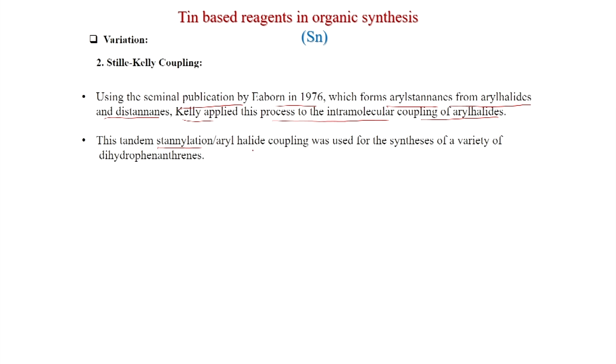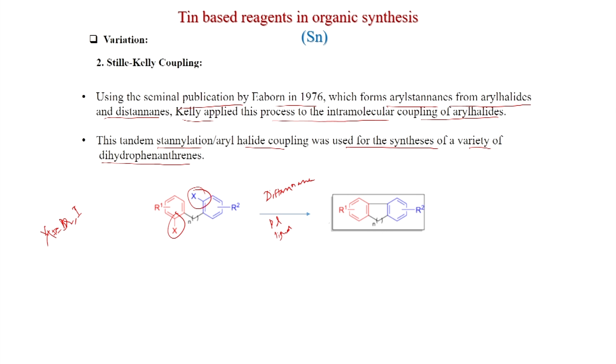This tandem stannylation, aryl halide coupling was used for the synthesis of a variety of dihydrophenanthrenes. So, this is the reaction, you can see two halides are there, generally X is equal to bromine, iodine, etc. And if you put this distannane and palladium ligand, etc., then you get this cyclization. So, intramolecular coupling, you can see this carbon added to this carbon. So, intramolecular coupling.